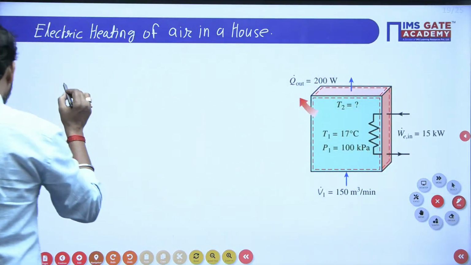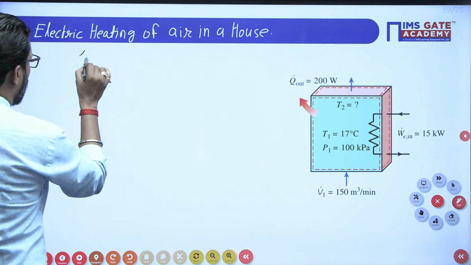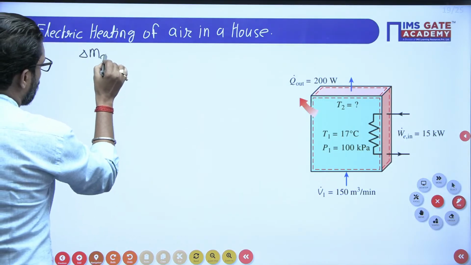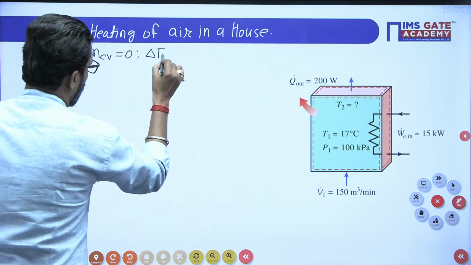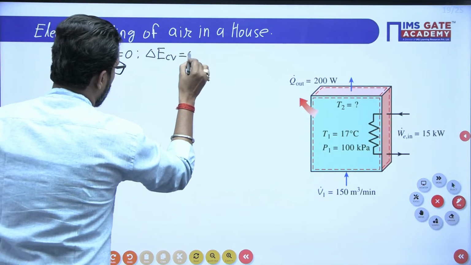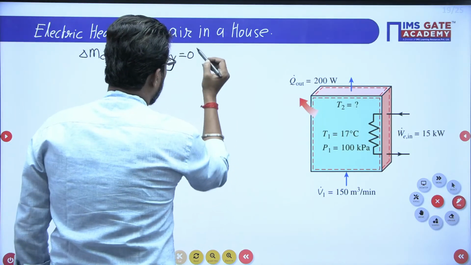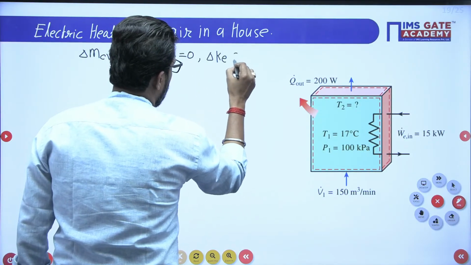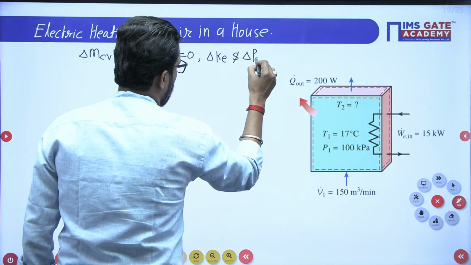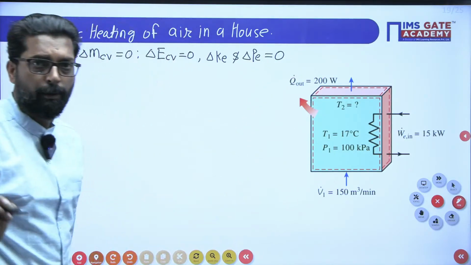So this is a steady device. So change in mass of control volume is equal to 0. Energy of control volume is equal to 0. And also it is stationary. So change in kinetic energy and change in potential energy is 0. You have to take it like that, okay?